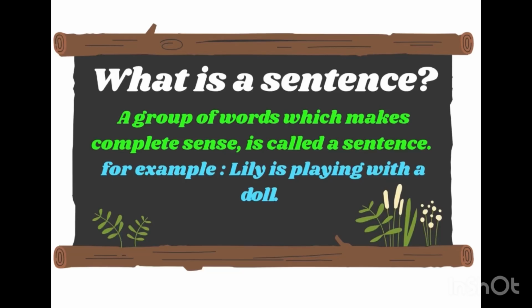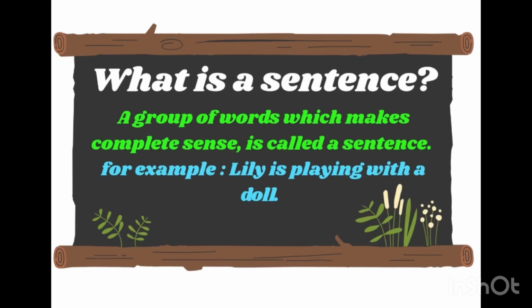Today I'm going to tell you about what is a sentence. Yes, in English grammar, a sentence holds a meaning. The meaning of sentence according to English grammar is a group of words which makes complete sense. That means a sentence is an arrangement of words that make complete sense. For an example, Lily is playing with the doll. So here in the sentence, we can very clearly understand that we are talking about a girl who is playing